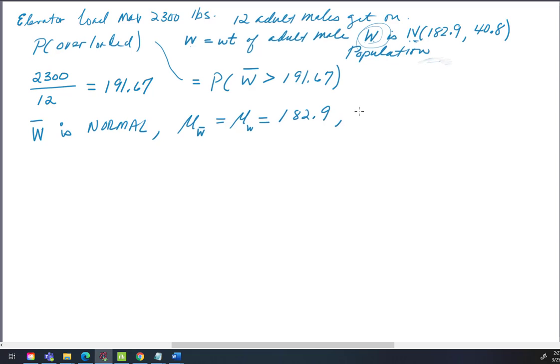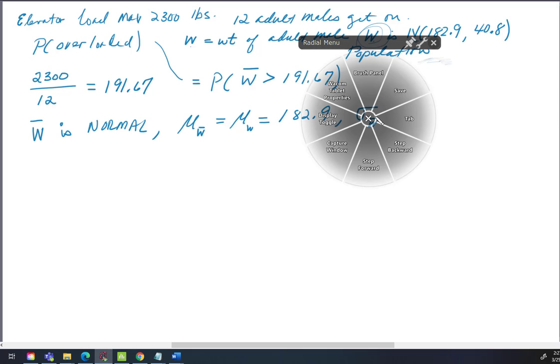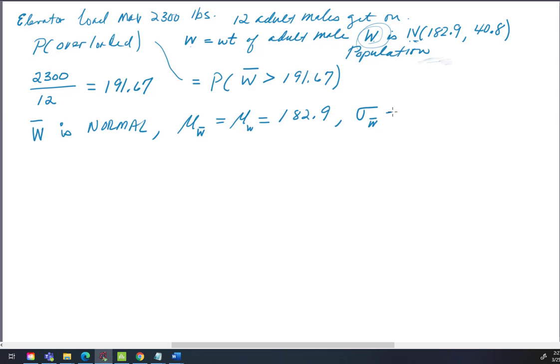We get one third thing that we really need, and that is we need to know what the standard deviation of W bar is. And the central limit theorem tells us that it's going to be 40.8, which is the standard deviation of W, divided by the square root of the sample size, so that's by the square root of 12. And with your calculator, you will calculate that to be 11.78.